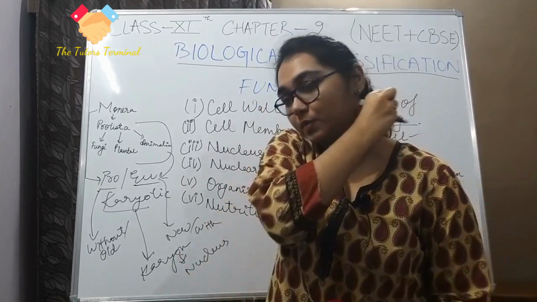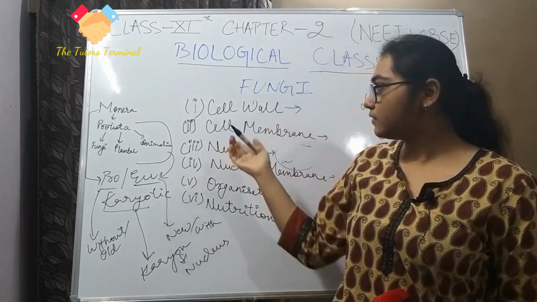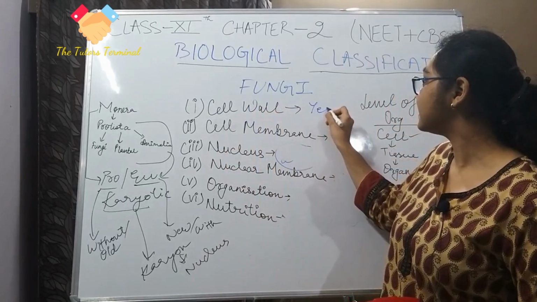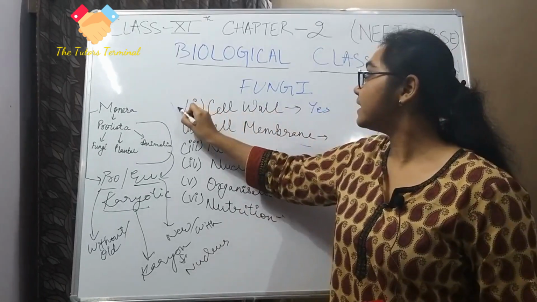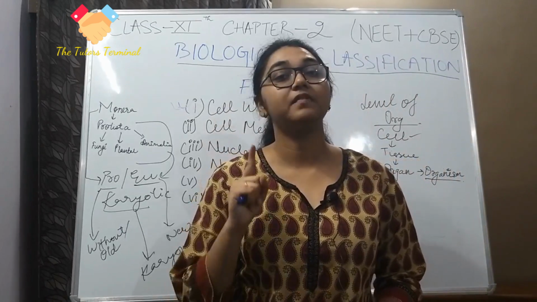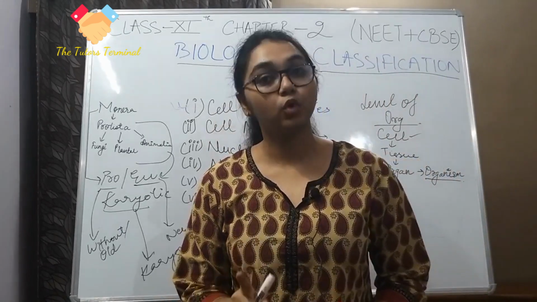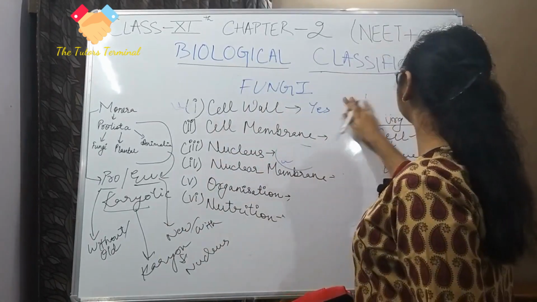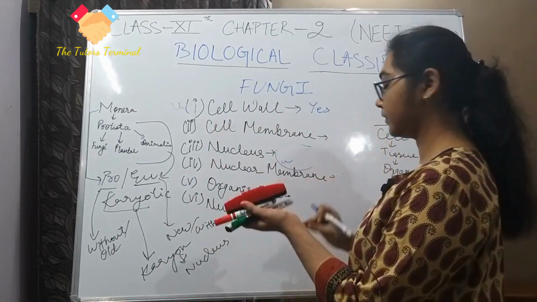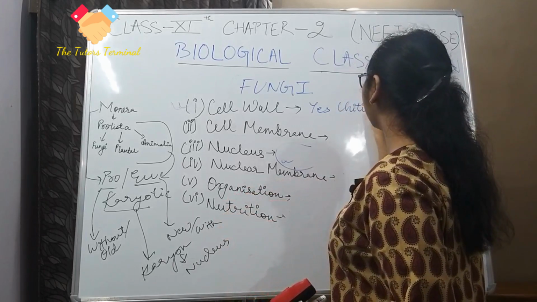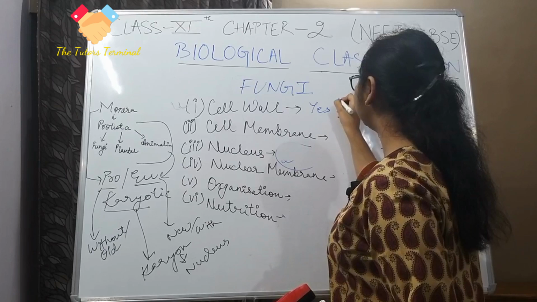Fungi, fungus, whatever. Okay, so again we are asking these same questions. Does it have a cell wall? Yes. Now, in the cell wall of fungi, there is something very interesting and very important, and it is a protein called chitin, C-H-I-T-I-N, chitin.